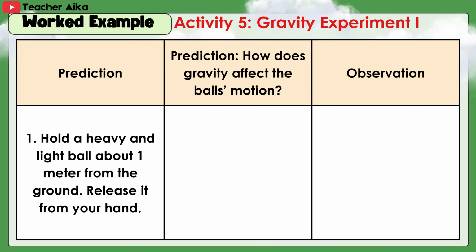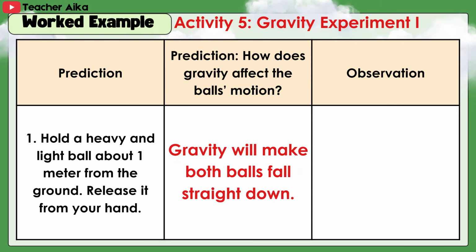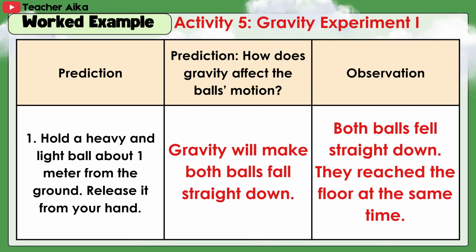First column, prediction. Second column, prediction: How does gravity affect the ball's motion? And third column, observation. 1. Hold a heavy and light ball about 1 meter from the ground. Release it from your hand. Gravity will make both balls fall straight down. Both balls fell straight down. They reached the floor at the same time.